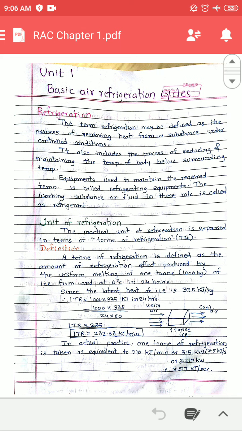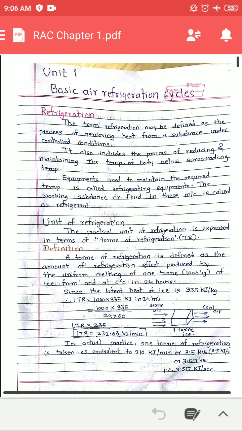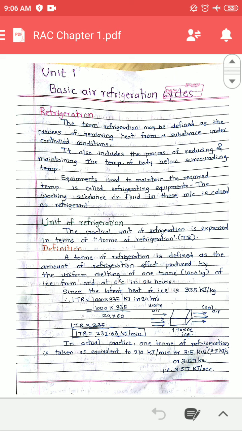The temperature will rise. So in refrigeration we reduce the temperature and maintain it. How is this process done? By extracting or removing the heat from a substance. It also includes the process of reducing and maintaining the temperature of a body or substance below the surrounding.